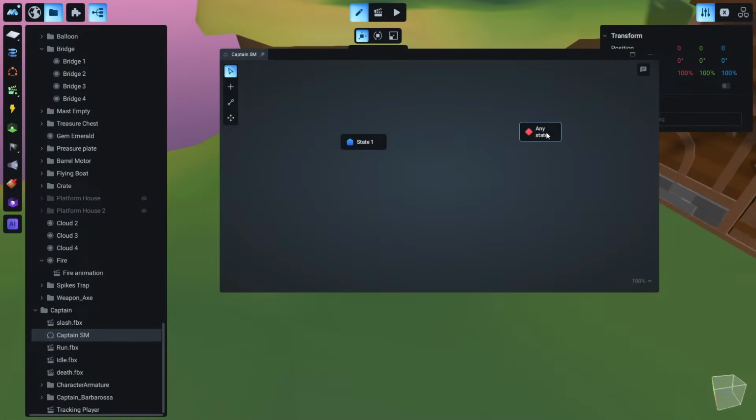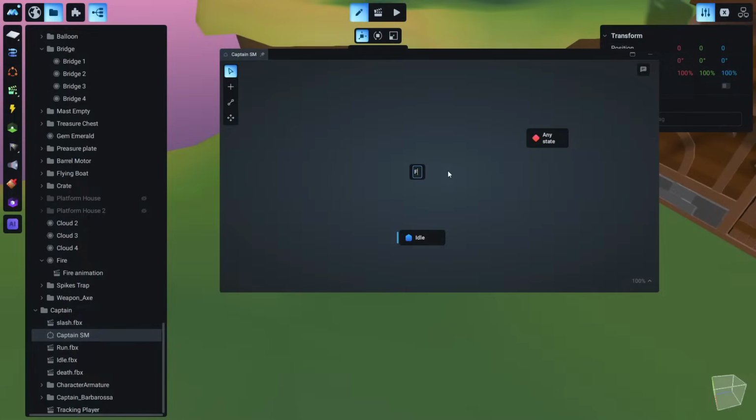Okay, so like we did with the door before, let's try to think what are the states that our captain should have. This is the initial state. Let's make it blue, and the initial state, let's say that at the start of the game our captain should be on idle state, should be idle. Okay, what else can our captain do?